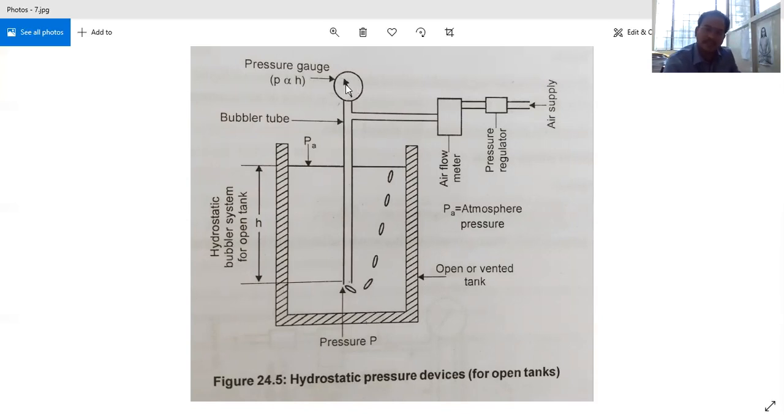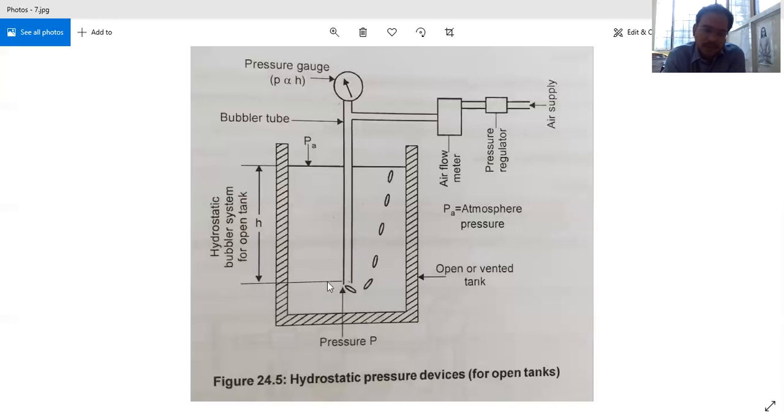So when this pressure gauge records the pressure, that will be a proportional value with the head, this level, because we are finding the pressure at this point. As the air is coming out of this point, because it is not moving further in the downward direction, it is coming out from this point. So the pressure recorded inside this tube will be equal to the pressure exerted by the liquid at this level.